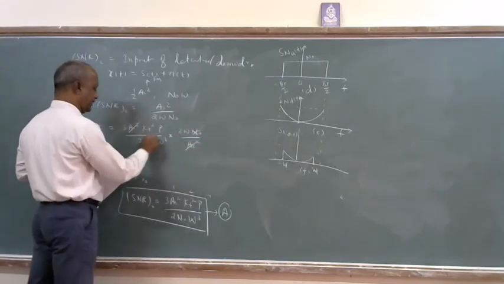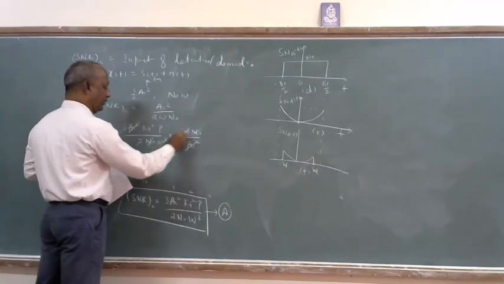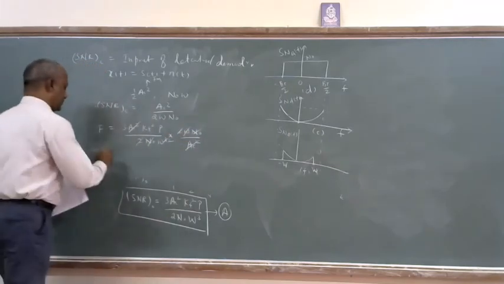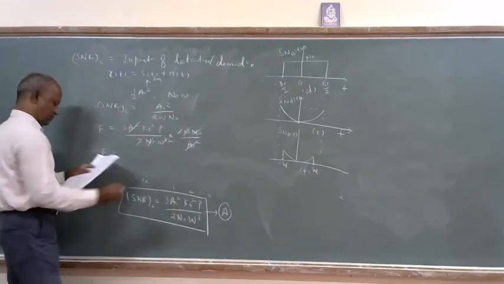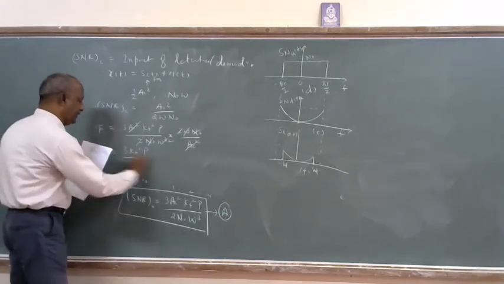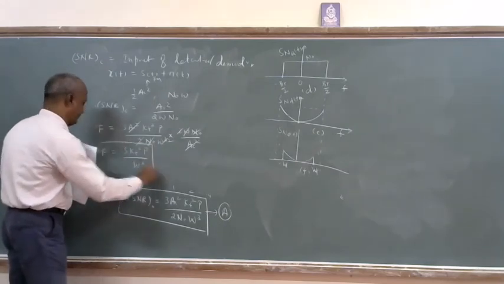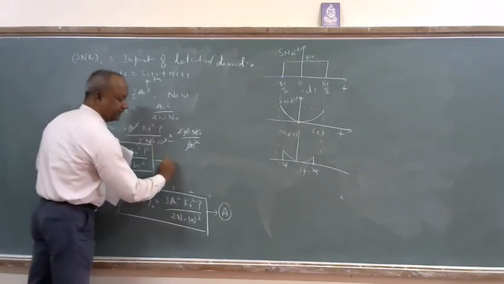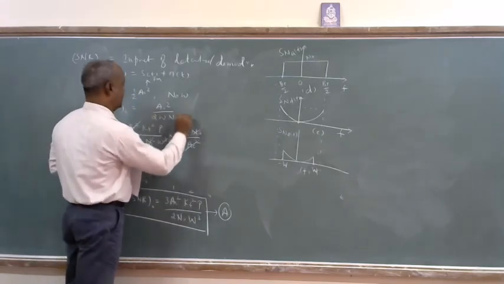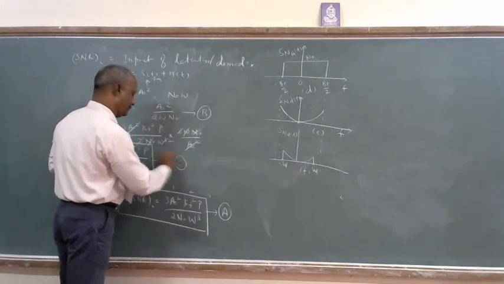N naught, 2 cancel; W cube and W square, W square is left. So F equals 3 KF square P divided by W square. This answer, I think it is equation C.